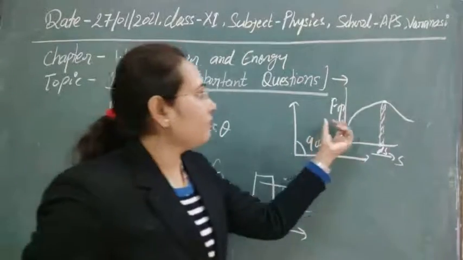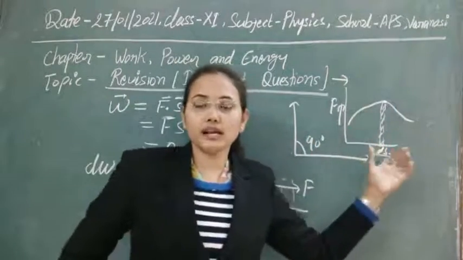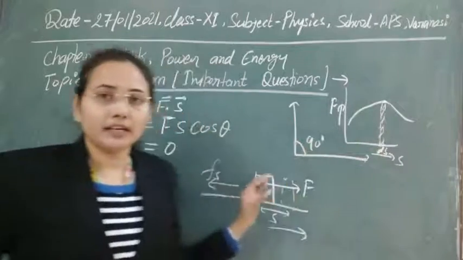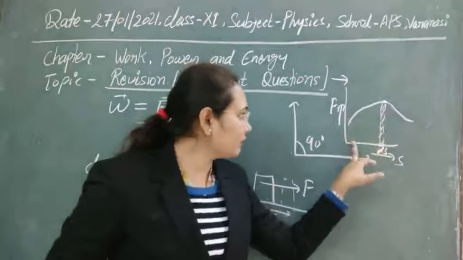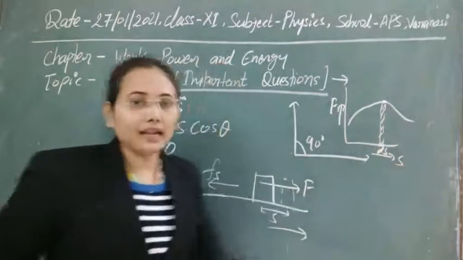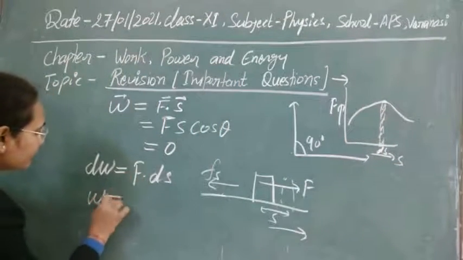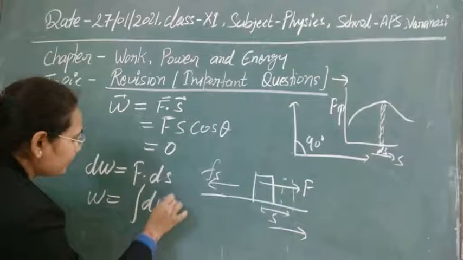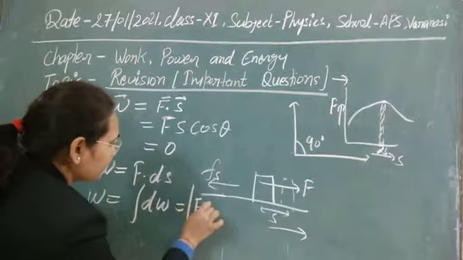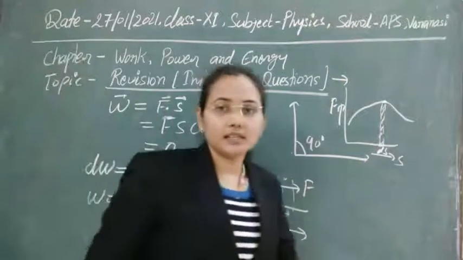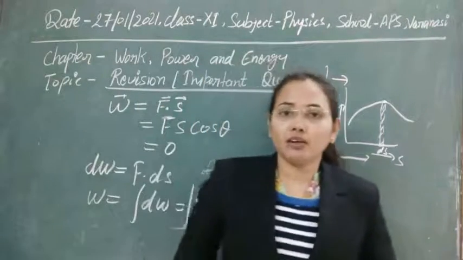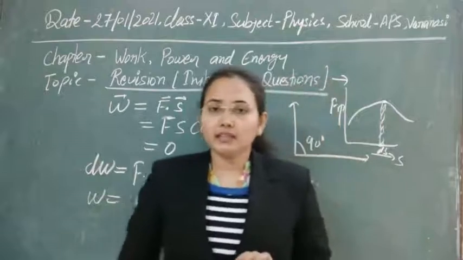Now we have a variable force, meaning the values of force and displacement are both changing. Then we have to find the total work done in moving the body from this point to this point. In that case we can simply calculate work by integrating this term. By the integration method we can calculate this, or we can also calculate by the graphical method.